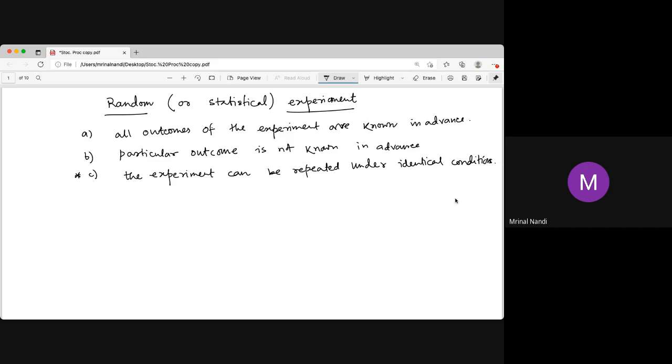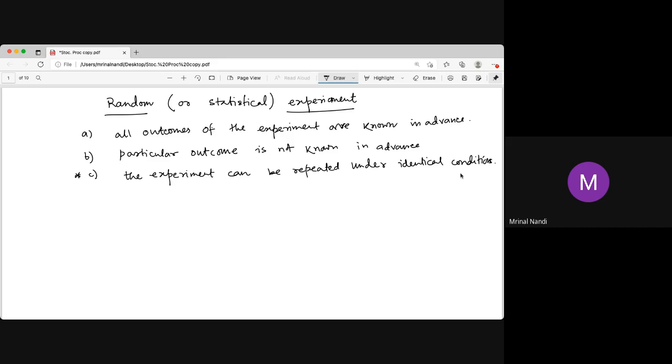So you have to repeat it in identical condition. Otherwise, we can't talk about the probability. If it's just once, then we can't talk about the probability. So you should repeat under the identical condition. But some relaxation is there. We are not going into that. We have to assume that the experiment can be repeated under identical condition.